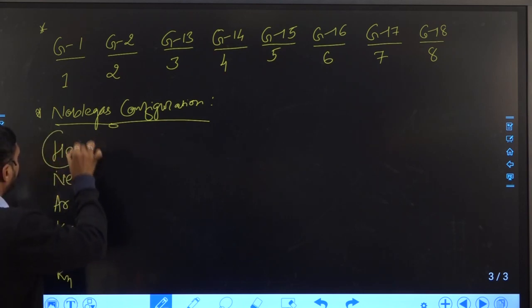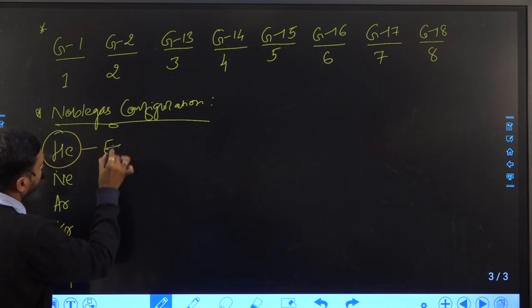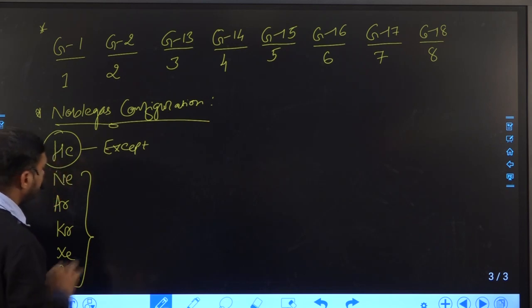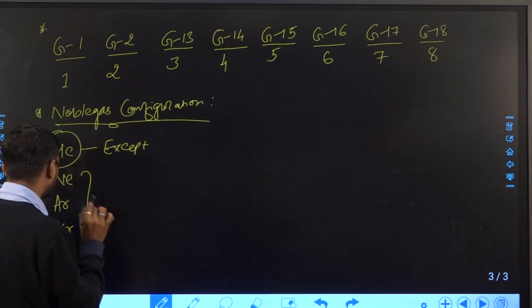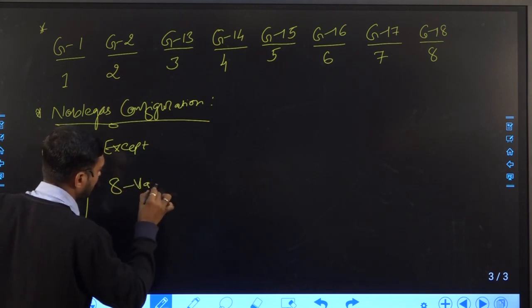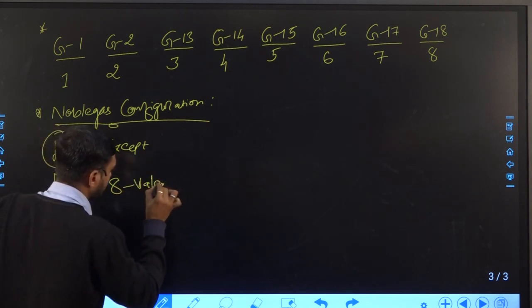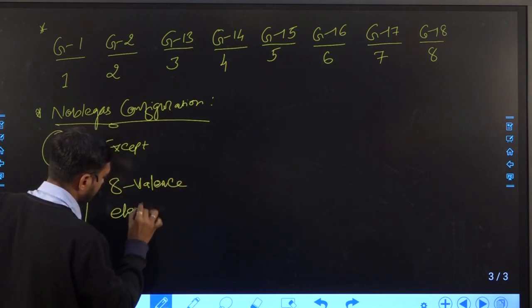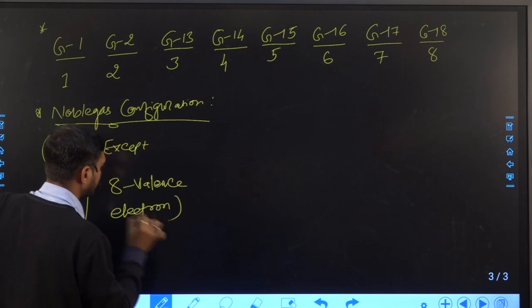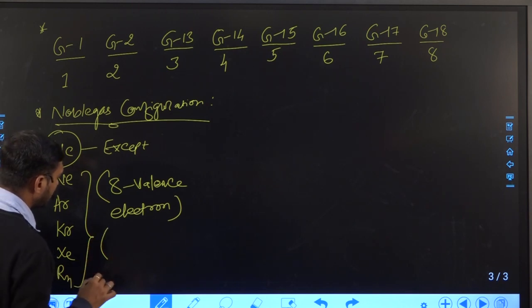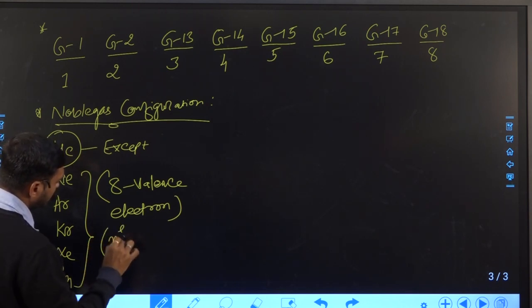So except helium, all the elements have 8 valence electrons, and generally the configuration is ns2 np6.